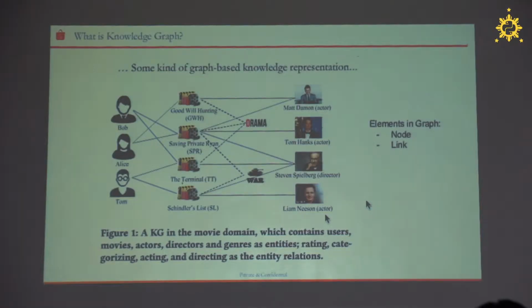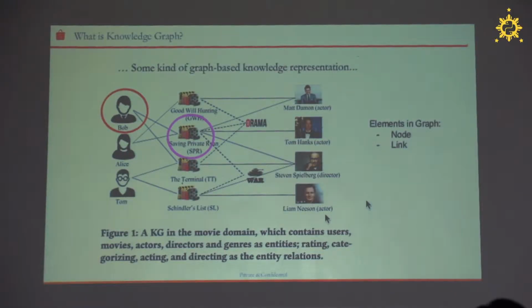So here is what a knowledge graph is. I have to say there is no formal definition for knowledge graph. So it can be considered as some kind of graph-based knowledge representation, which includes nodes and links. The nodes represent the entities, and the links represent the entity relations. So here, from this knowledge graph, we aim to infer users' preference towards items.